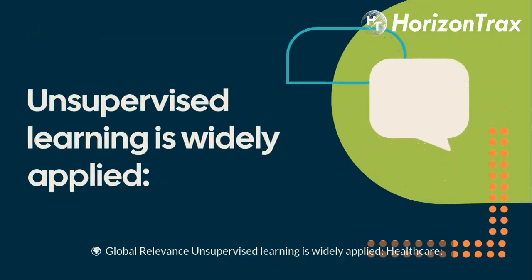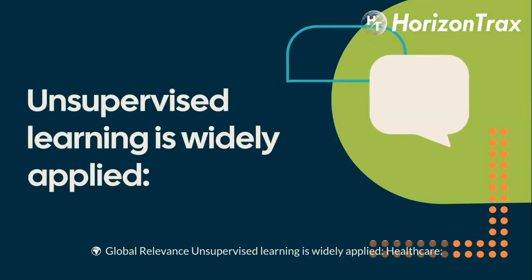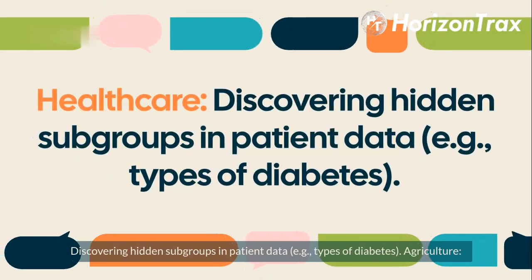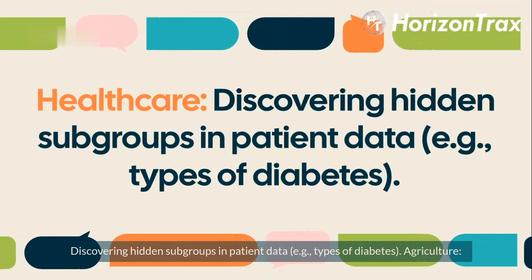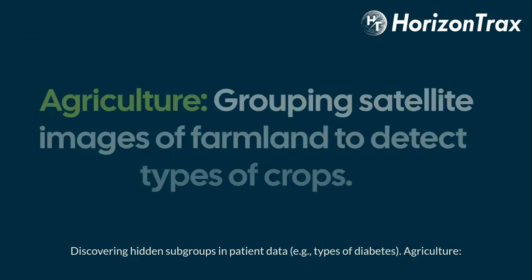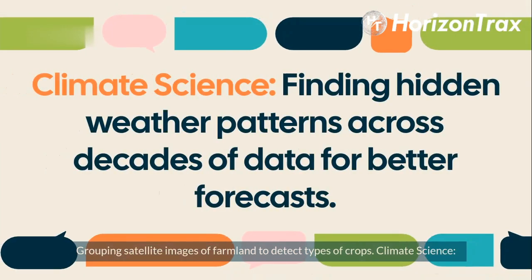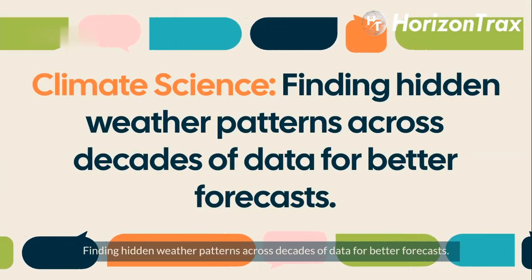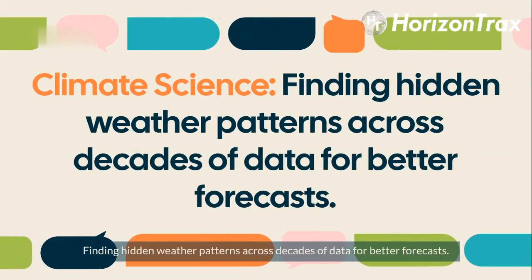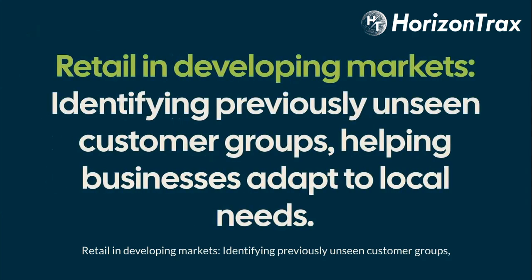Global relevance. Unsupervised learning is widely applied. Healthcare: discovering hidden subgroups in patient data, e.g., types of diabetes. Agriculture: grouping satellite images of farmland to detect types of crops. Climate science: finding hidden weather patterns across decades of data for better forecasts. Retail in developing markets: identifying previously unseen customer groups, helping businesses adapt to local needs.